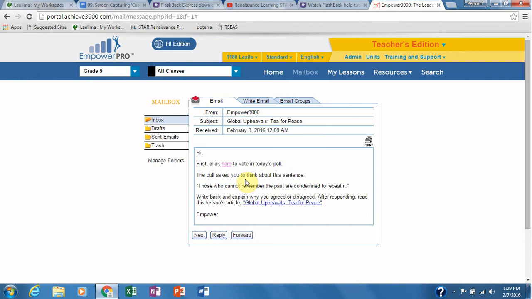Then the poll asks you to think about this sentence. Those who cannot remember the past are condemned to repeat it. Write back and explain why you agreed or disagreed. After responding, read this lesson's article. So from here, the student would push reply and they would comment back, which would send an email to Achieve. I'm going to go ahead and show you what it looks like once you begin the article.